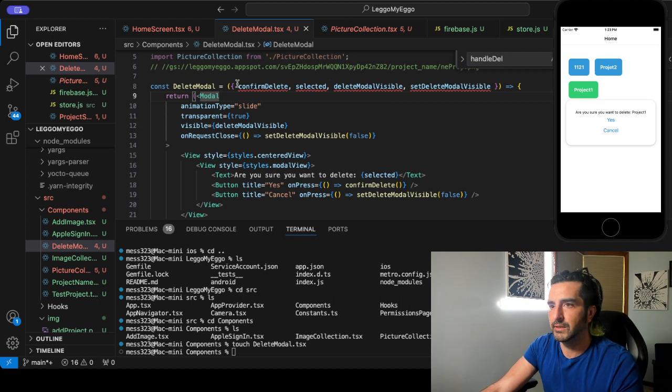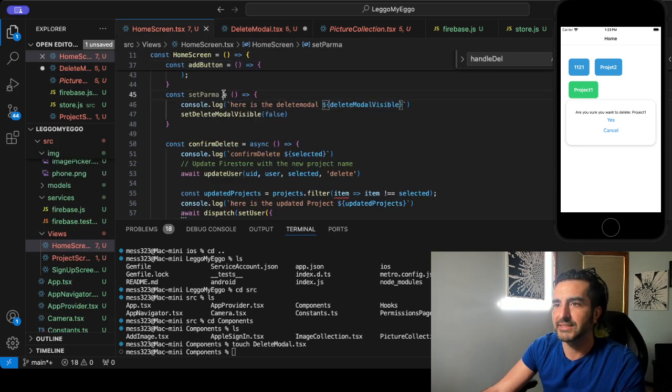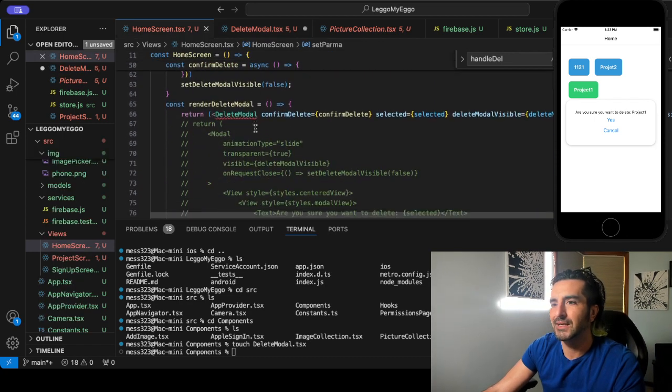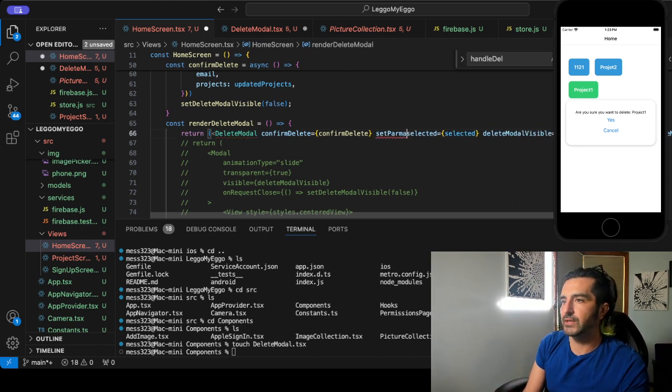All right, delete modal. What we want to do here, set param. And the worst function goes to, okay, I think it was called set param. Let's pass it in the render delete modal. This is like the worst code ever, guys. Do not copy this code.